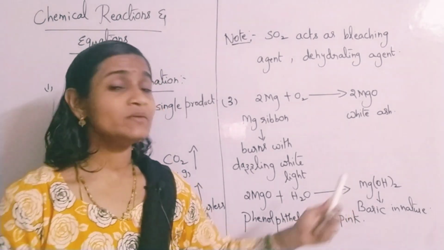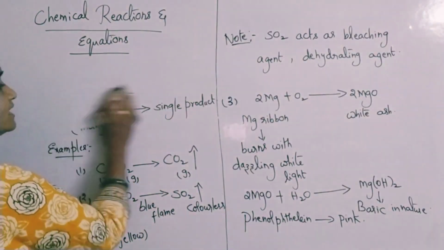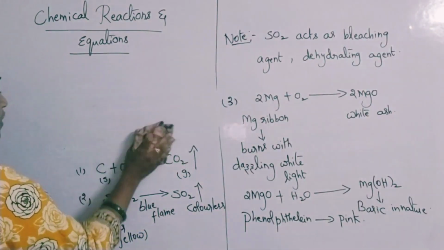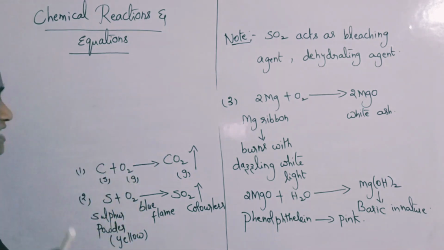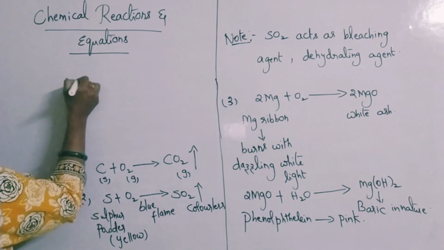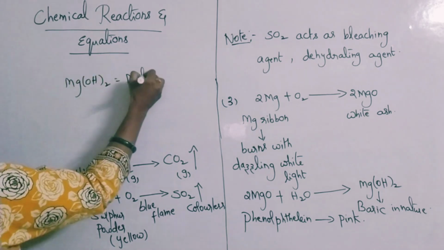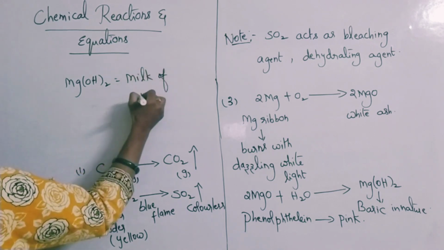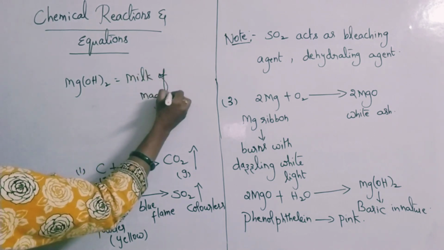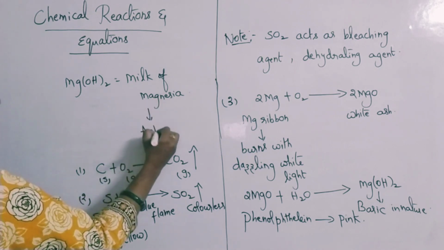And you have to remember one more point regarding this magnesium hydroxide. Magnesium hydroxide is also called what? Milk of magnesia, and it acts as a very good antacid. Mg(OH)2 is called milk of magnesia, and this acts as a very good antacid.